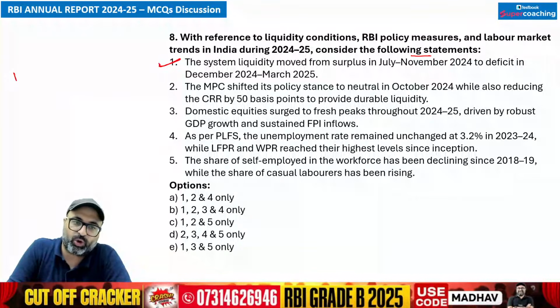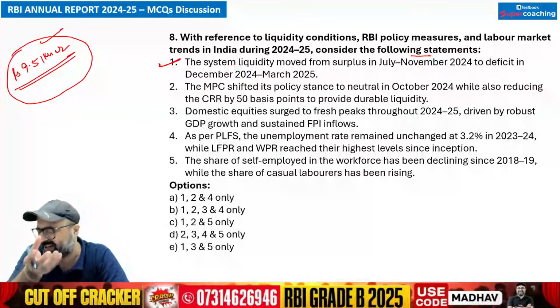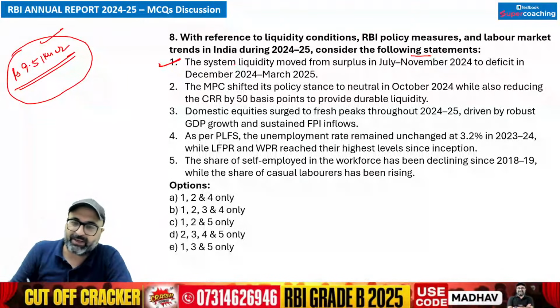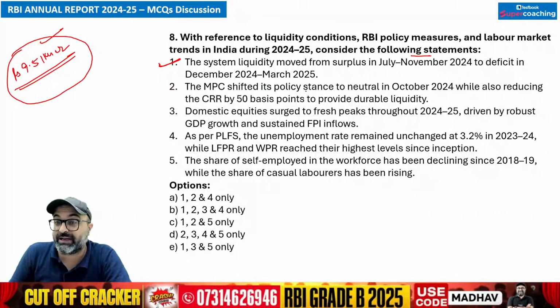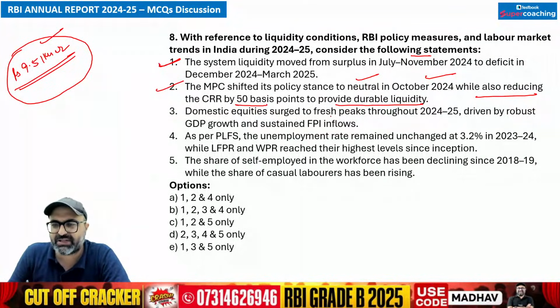Absolutely correct, sir. To overcome this, RBI injected around 9.5 lakh crore rupees of liquidity into the market through open market operations, VRR, and USD-INR swap agreements. That is true. The Monetary Policy Committee shifted its policy stance to neutral in October 2024 while also reducing the CRR by 50 basis points in December. That is true.